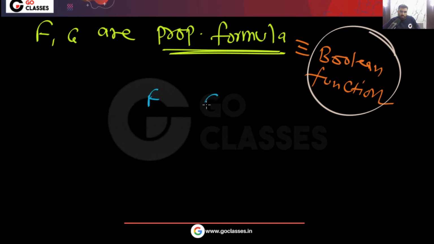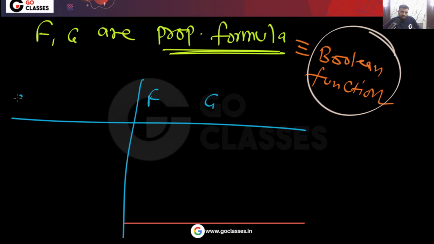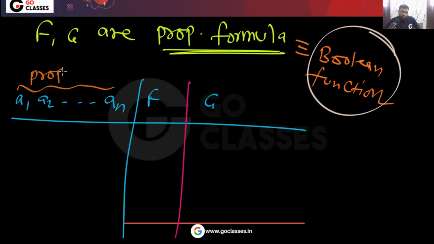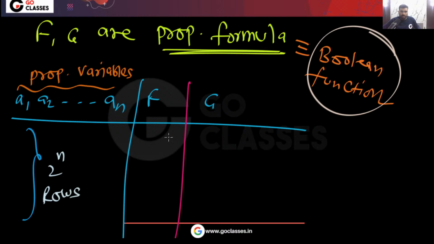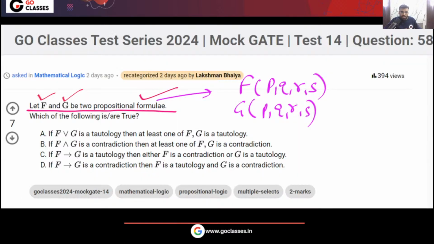What you will do is say that there may be some variables, and these are the formulas. These may be propositional variables, which we don't know. These may be Boolean variables, which we don't know. So remember, there can be 2 power n rows. And these are your formulas. So this is the idea. Once you understand the idea, now you can easily solve this question.